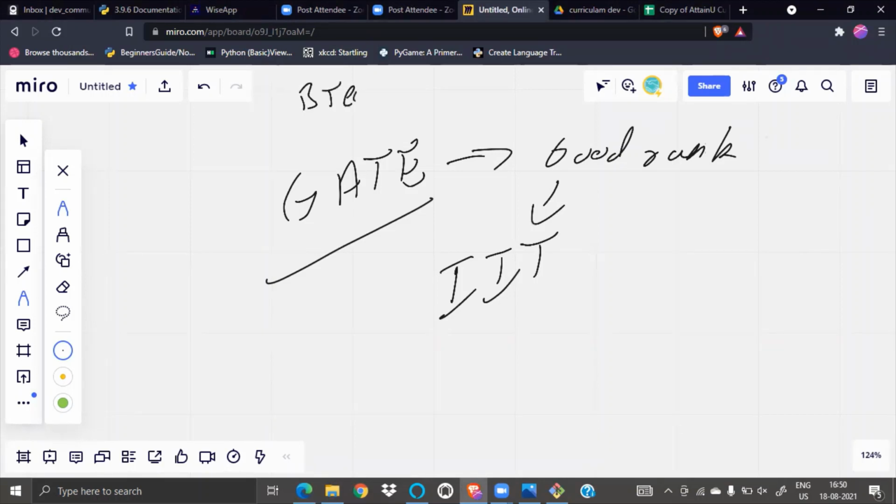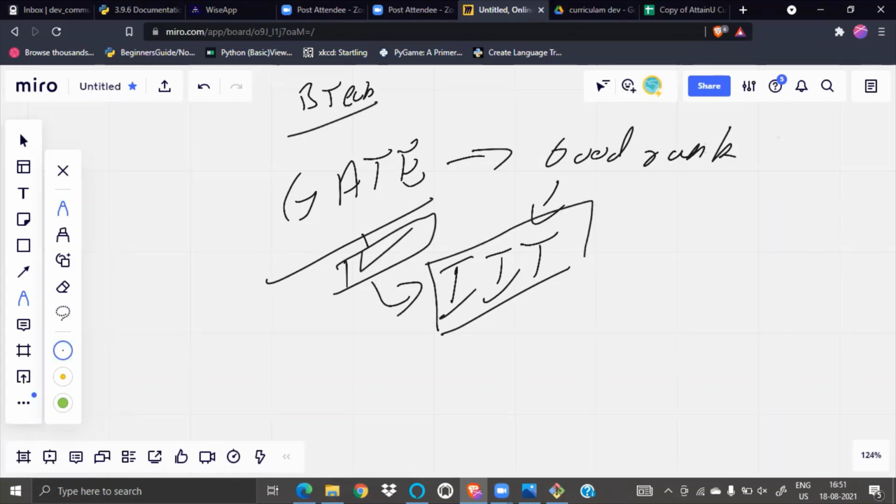I'm not a BTech student personally, but still I know something about that. So if you crack this GATE, then you can get into IIIT, which has such great infrastructure, and many of my friends are in IIIT.